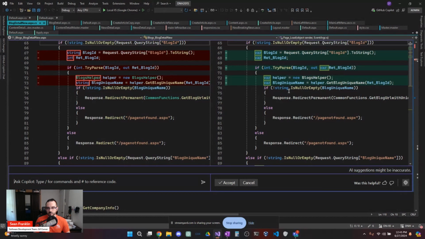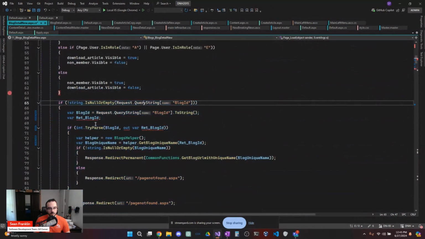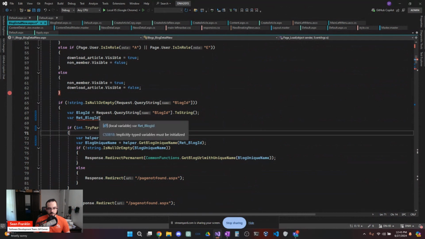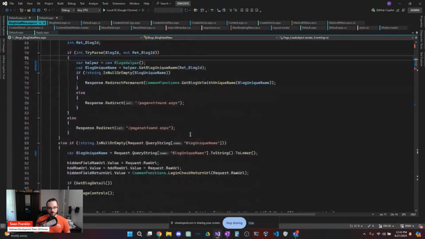We're using var, var, var. That's fine. I'll accept that. This is an error. It's an int. So this one specifically, we have to use the type because we're using that as an out var here. Yeah, all right, so that's fine.